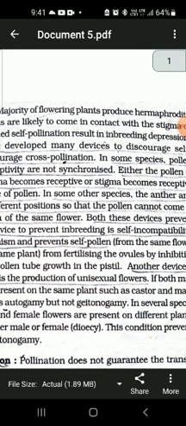Often pollen of the wrong type, either from another species or from the same plant, also lands on the stigma, and the pistil has the ability to recognize whether the pollen is of the right type, that is compatible, or incompatible. If it is of the right type, the pistil accepts the pollen and promotes post pollination events leading to fertilization.